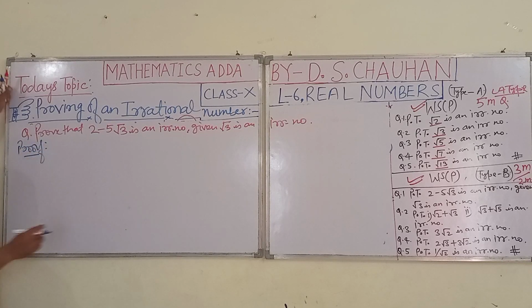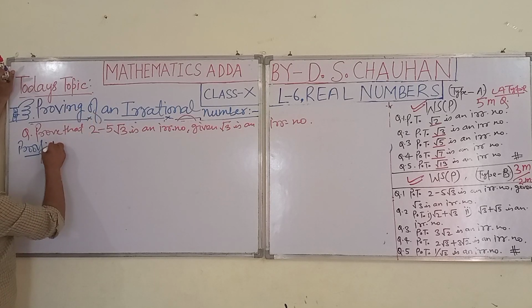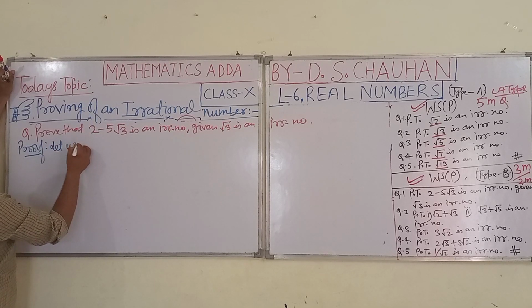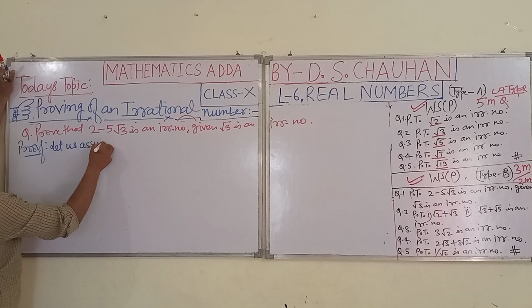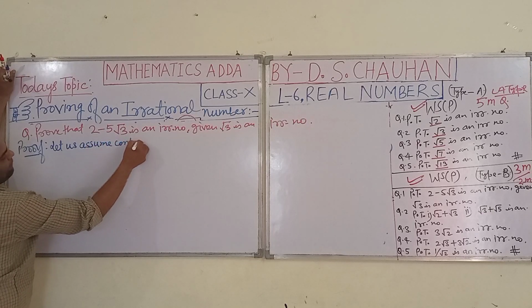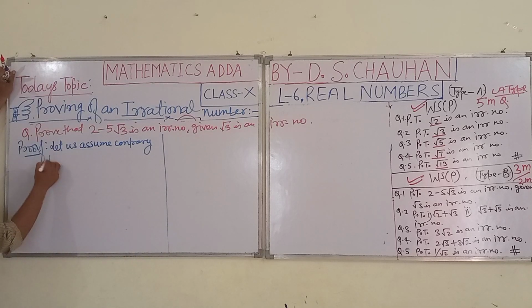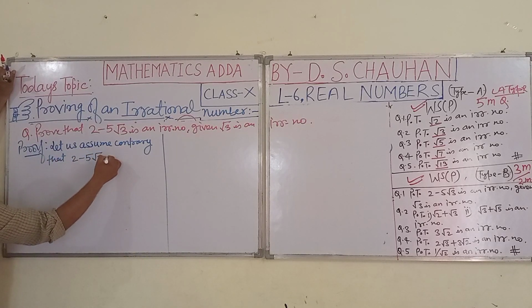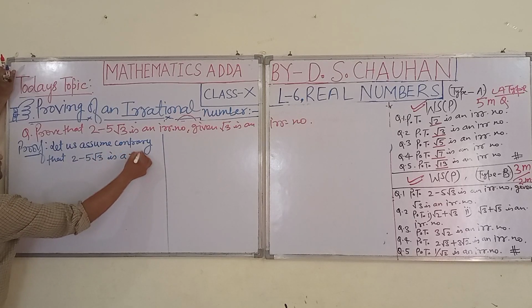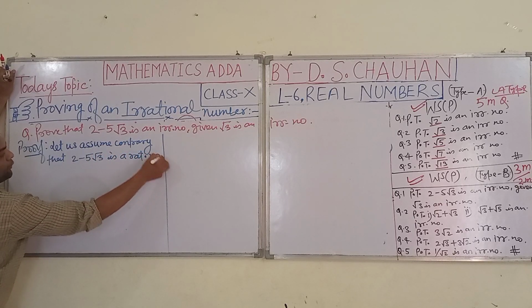Again we will proceed with the help of the method of contradiction. So let us assume, on the contrary, that 2 minus 5 under root 3 is a rational number.